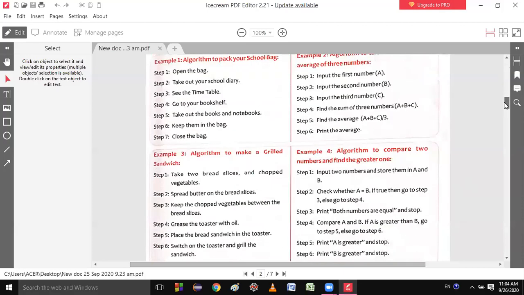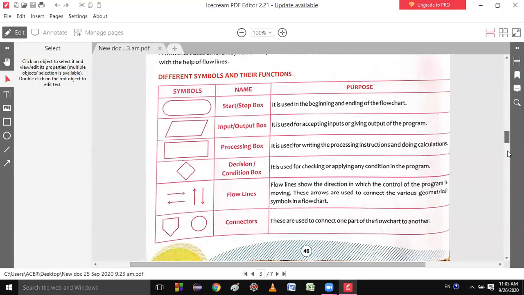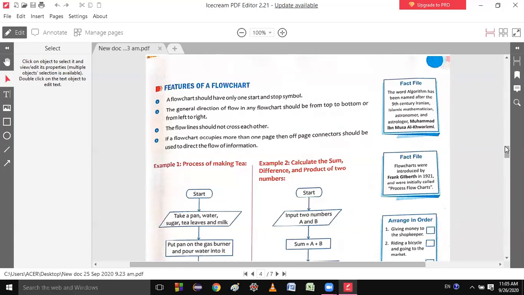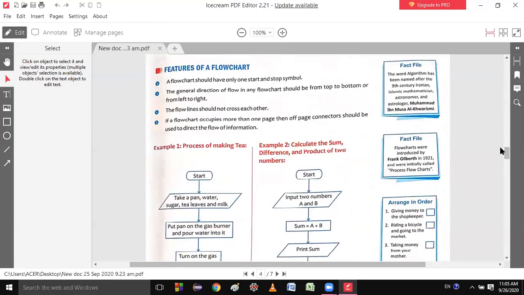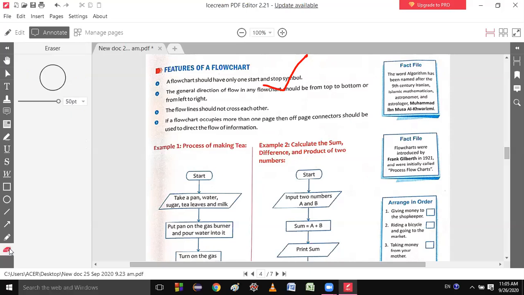So I was explaining the boxes. Next one is features of a flowchart. What features can you get? A flowchart should have only one start and stop symbol. That means you will start only one time and you will stop only one time. So it should have only one start and stop symbol. Is it clear? Yes.